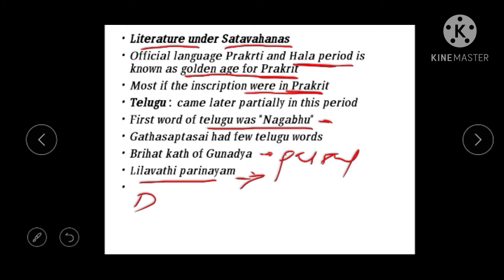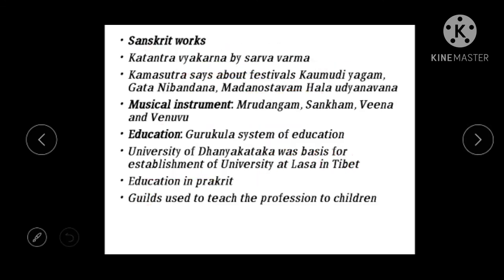And next, these are some of the Sanskrit works. The first half of the Shatavahana kings used Prakrit as the official language, and they developed Prakrit.